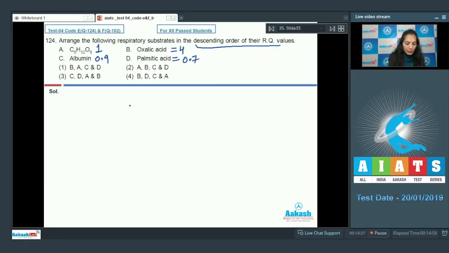So the maximum RQ value is of B, oxalic acid, followed by A, the carbohydrate, then C, which is a protein, and then D, which is a fat. So the correct option for the given question is option number 1. Let's move on to the next question.